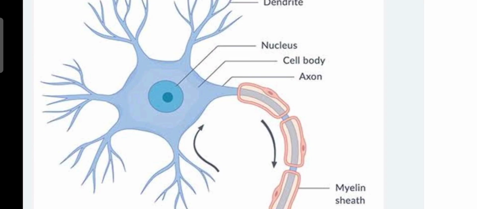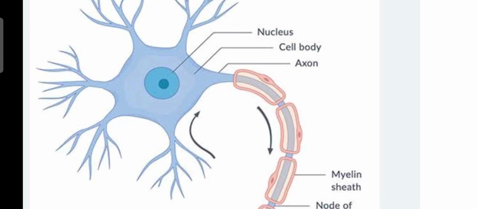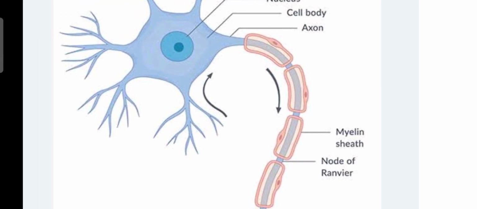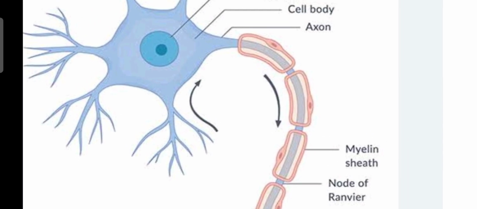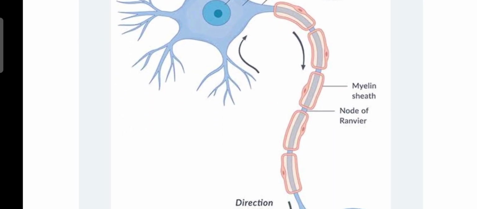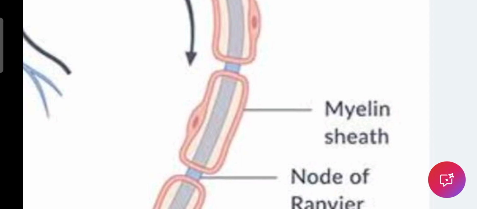Cell body has the controlling nucleus, and it has got more of proteins as per your memory is concerned, that is converted to a chemical which is in the form of a protein. Then the long branch of the neuron is called the axon, and the axon is covered by the myelin sheath.